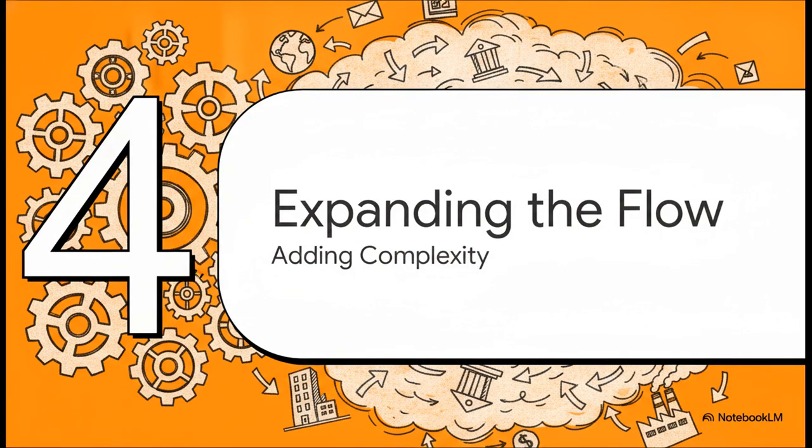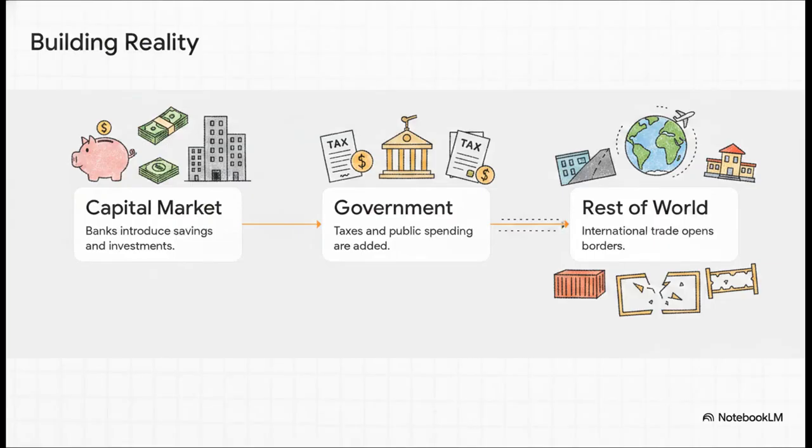Section 4. Expanding the circular flow. As we all know, the real world is a whole lot messier than just households and firms perfectly trading back and forth. So let's progressively add some layers to build a much more complex reality. Step 1, we add the capital market, so banks and insurance companies. This introduces savings and investments. Step 2, we add the government, bringing in taxes and public spending. And finally, Step 3, we tear down the borders entirely and add the rest of the world, which introduces international trade.